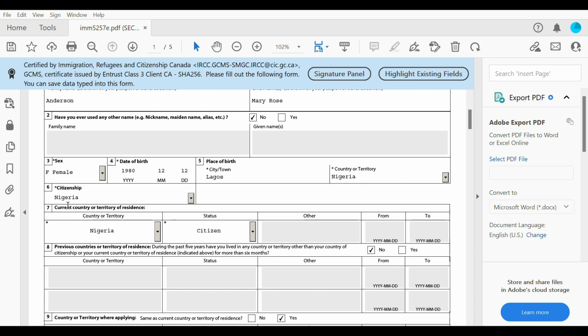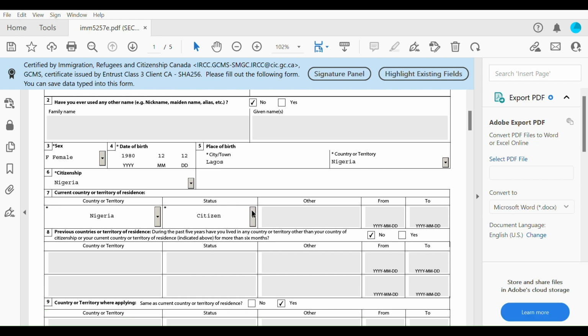Okay, then it's asking here the current country or territory of residence. So where are you currently living? So current country or territory of residence, I put in here Nigeria, status citizen, and because I'm a citizen of Nigeria, it grayed out all this information for me because I'm a citizen of the country.